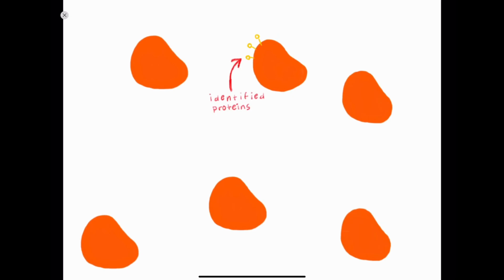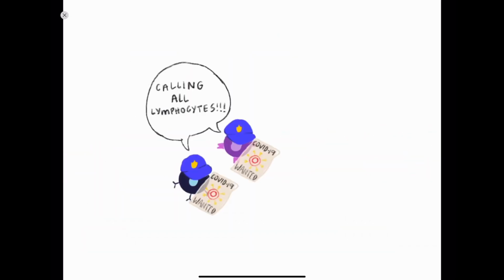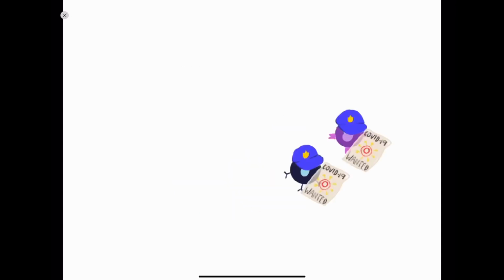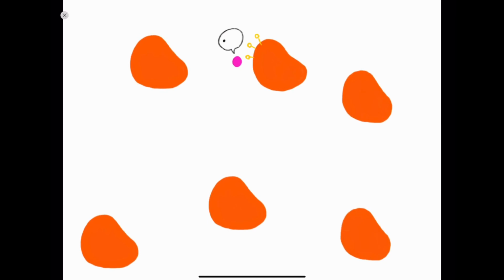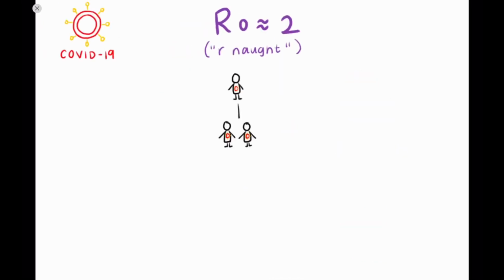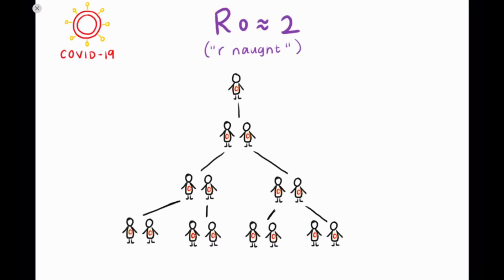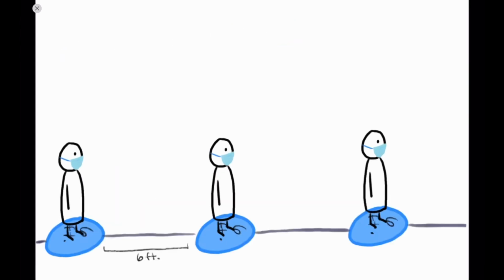If the invader's proteins are identified, your immune system will call more of its colleagues, lymphocytes, or white blood cells, to help attack. One of these cells are known as memory cells, where they can organize an attack before the pathogen ever tries to infect you again. COVID-19 is a highly contagious virus, having an R0 of about 2. And to slow that spread, we must quarantine, social distance, and wash our hands.